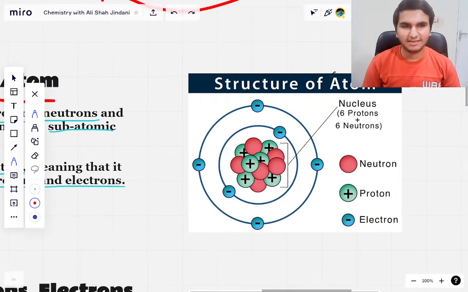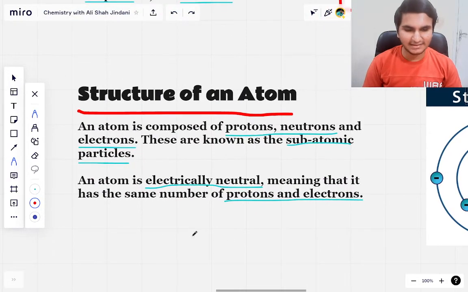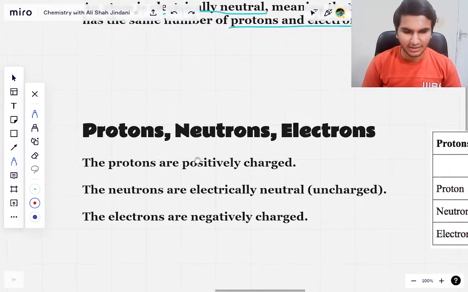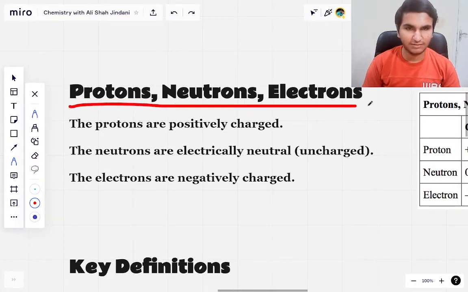But this is the very basic structure of an atom which you should know about. So that is it for the structure of an atom. Now if we talk about protons, neutrons and electrons, I told you we are going to talk about them.